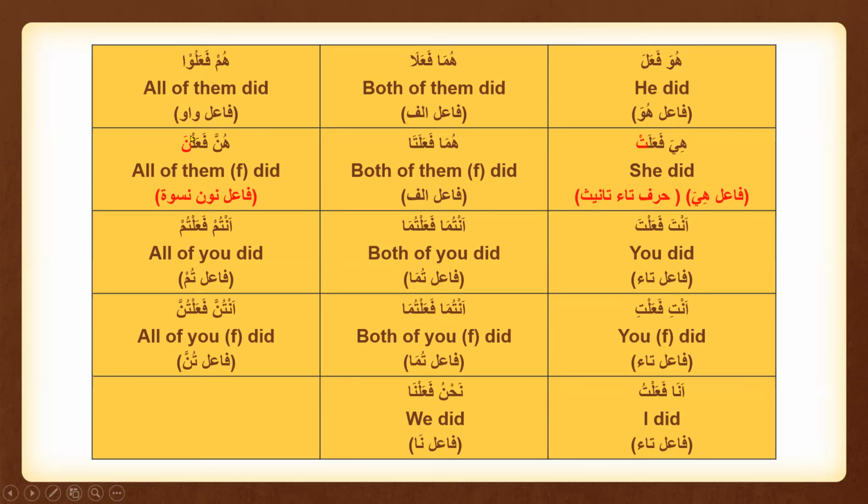This is a fa'il through Niswa, and this is a harf ta'nith. This is not a fa'il here because, as I already mentioned in our Nahu session, we have hidden Damir Mustatir here for Huwa and Hiya version. So we are not going to say that this is a fa'il. This is a harf ta'nith, just to show that this is a feminine verb.